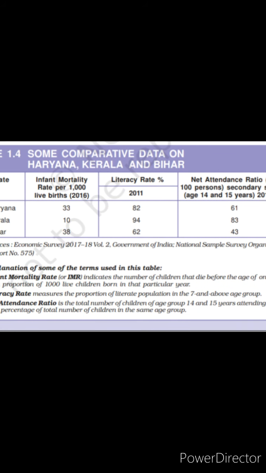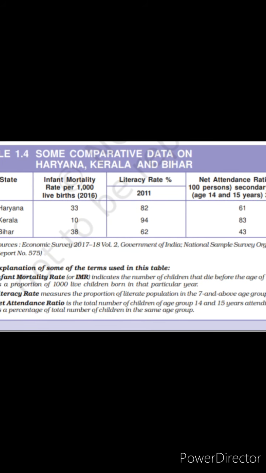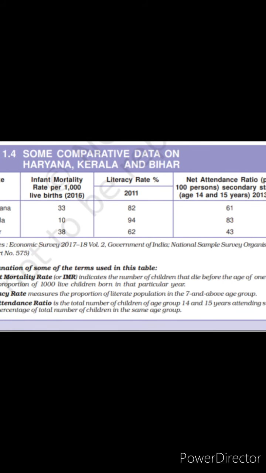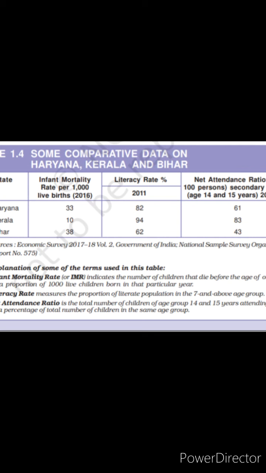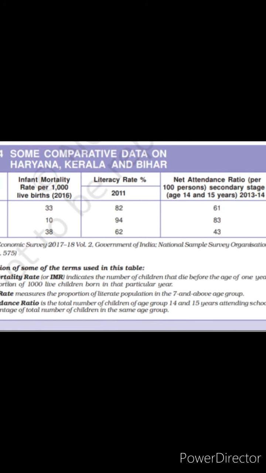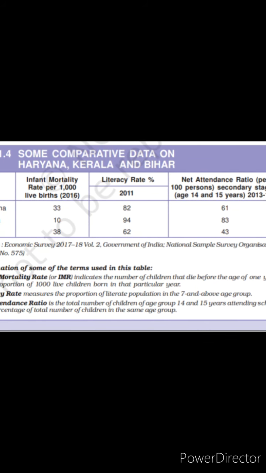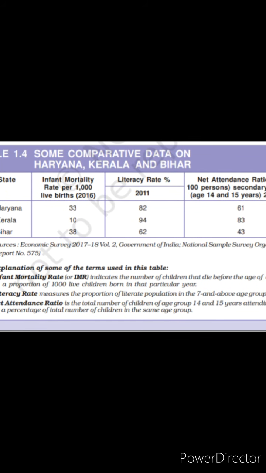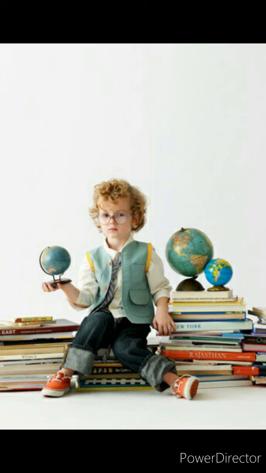Now look at the table of Bihar. Table 1.4 shows two-thirds of children aged 14 and 15 in Bihar are not attending school beyond class 8th. That's the case of Bihar. If this had happened to you, you would not be able to read what you are reading now.